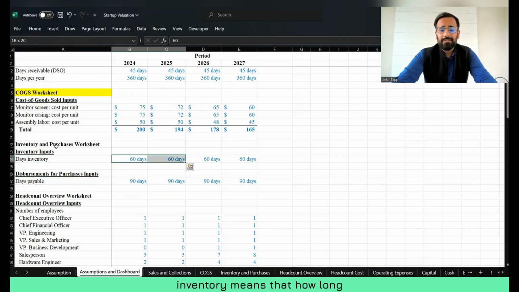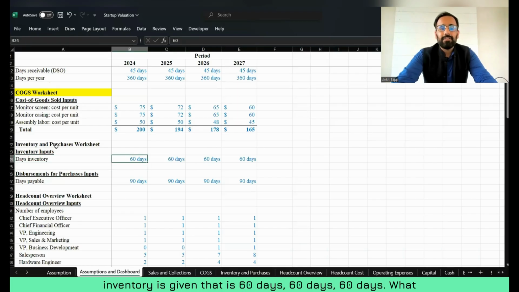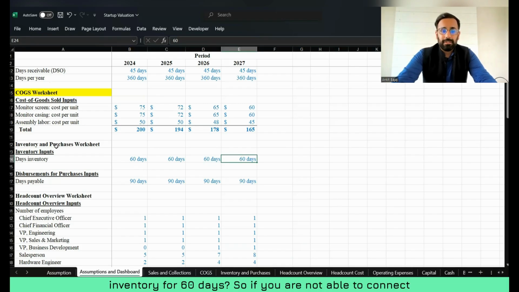Days inventory means how long the company holds the inventory, right? How long the company holds the inventory. So here days inventory is given, that is 60 days. What does it mean? That the company holds inventory for 60 days.